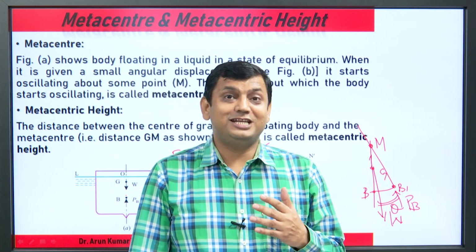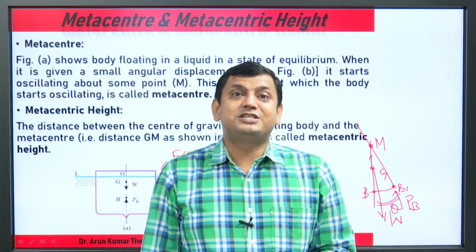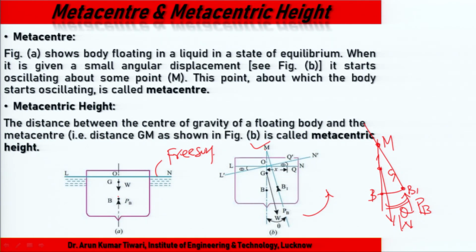Clear? Then what is the metacentric height? The distance between the center of gravity, the G point, and M. Yes, G to M. The distance between the center of gravity of a floating body and the metacenter, where the metacenter is capital M. So what is the height?